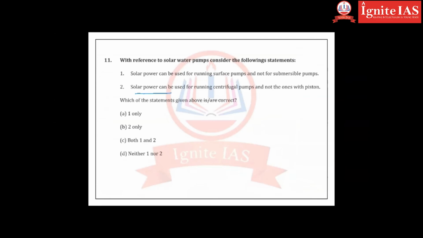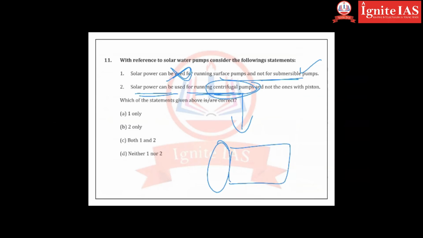Solar pumps, so this is wrong. It can be used to run submersible pumps. Solar pumps can be used for running centrifugal pumps. Centrifugal means whatever we have in our home, the motor and the pump, that is a centrifugal pump, not the one with a piston. Piston means which contains a piston.